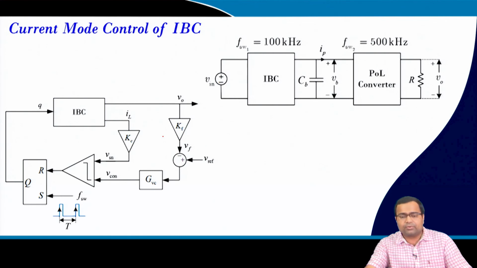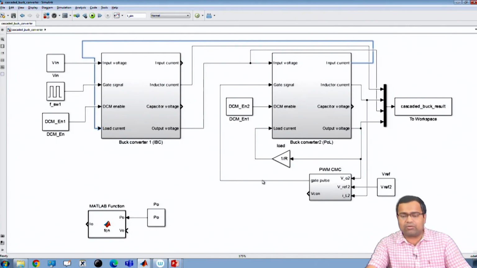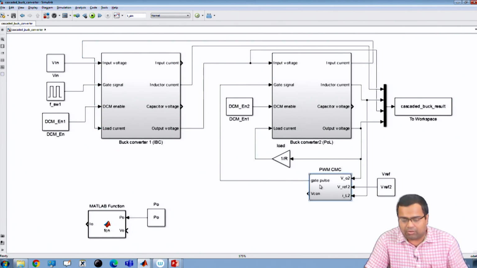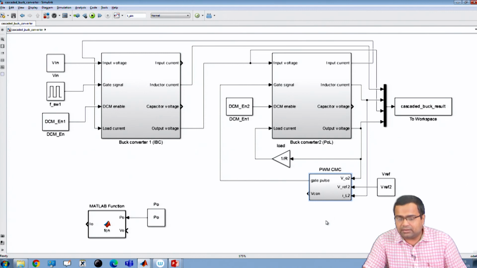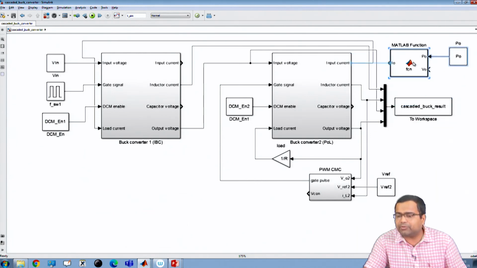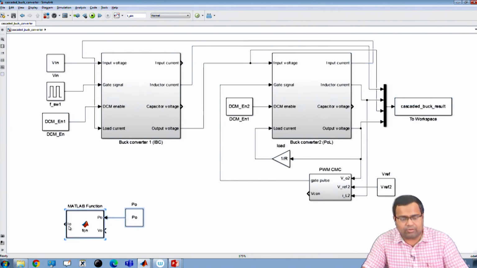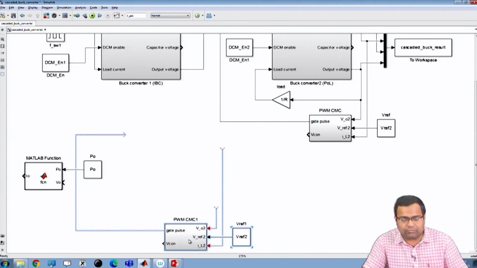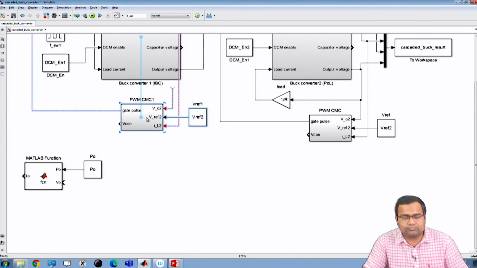Now, if we go back to our simulation and change this, if we now use another current mode control block diagram, that means we just simply copy paste, we keep this somewhere here, because this block we do not need it. Okay, so it has gone down. Yeah. So what I am going to do now,